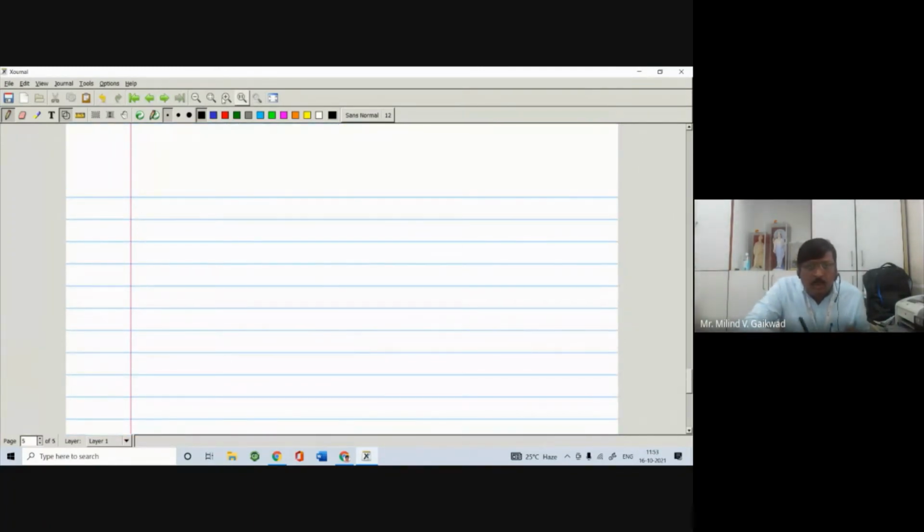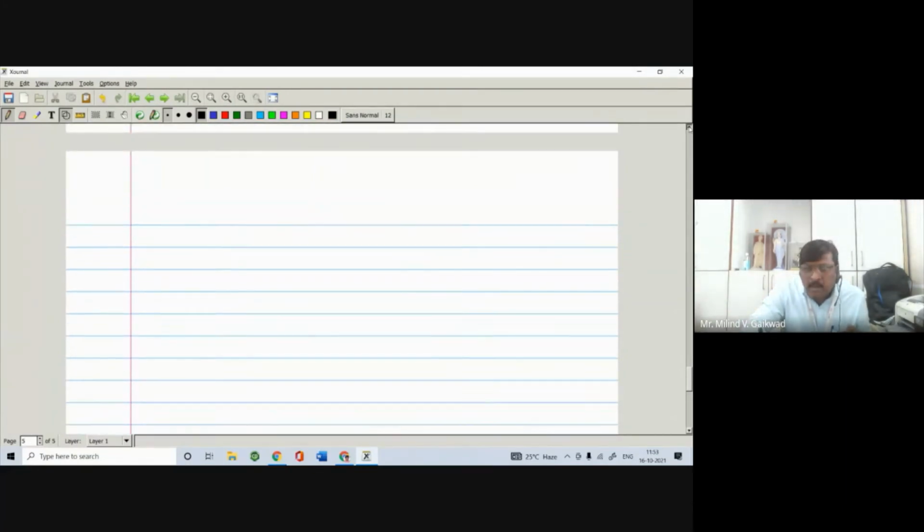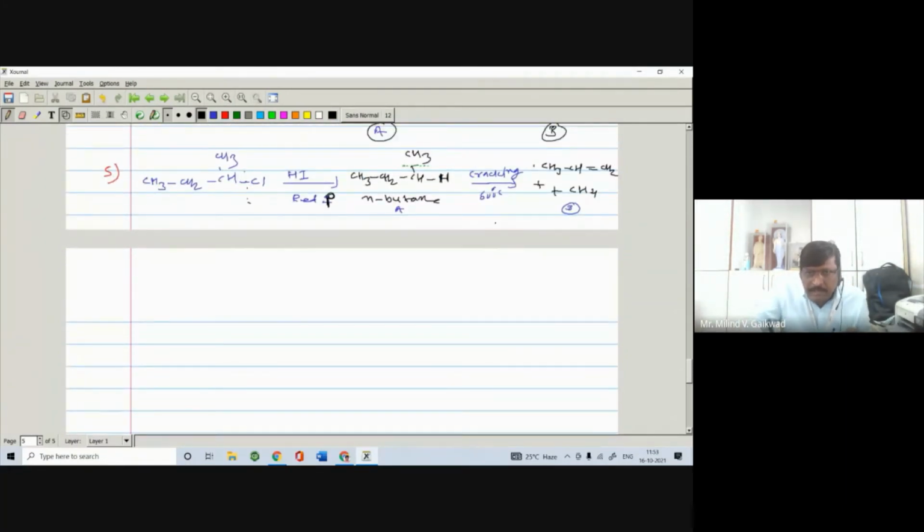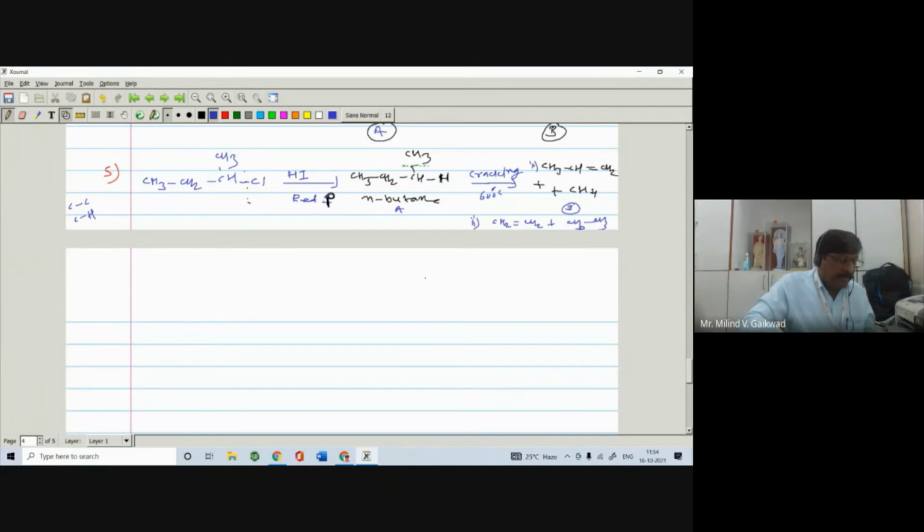Even apart from this, you may also write one more product, that is CH2 double bond CH2 plus CH3 and CH3, right? So here you write number 1 also and number 2 also. Cracking means there is a breaking of a C-C bond and a C-H bond. So two types of breaking take place, so you may get compound number 1 and compound number 2. So in this way you have to write down the product, right?